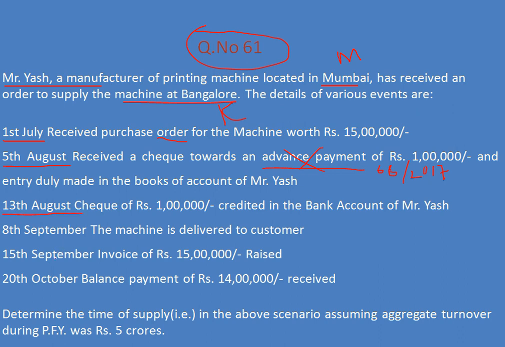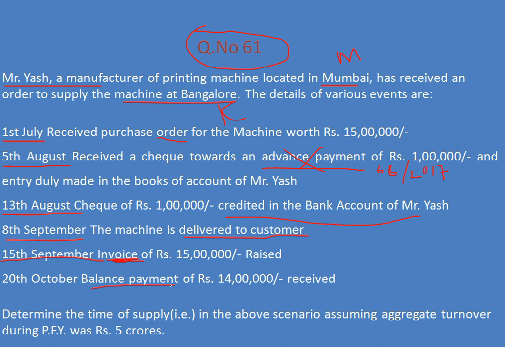13th August, check. This was the amount credited in the bank account. You think about whether it is to be considered or not. 8th September, machine delivered. That is delivery of the goods, the date of removal of the goods. 15th September, invoice issue date. Then the balance payment is given on this date. So out of all these dates, only 2 dates are used. Remaining dates are ignored.